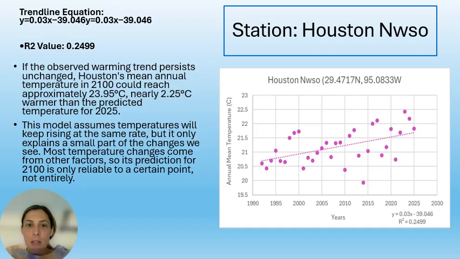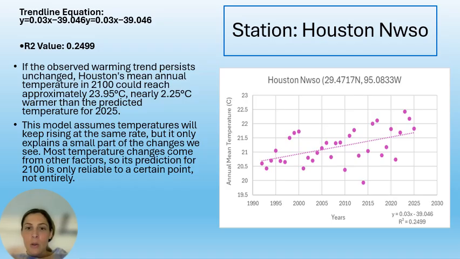The trendline slope is m equals 0.03. This indicates that Houston's annual mean temperature has been steadily rising. This positive slope reflects a warming trend, suggesting an increase of about 3 degrees Celsius over the next century.